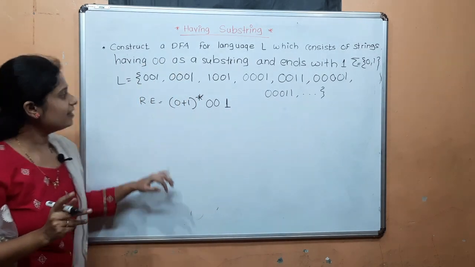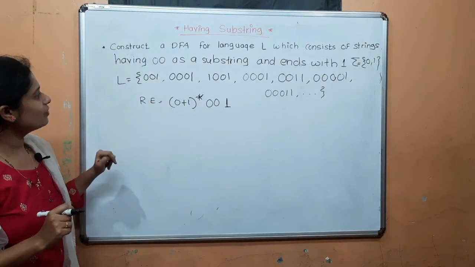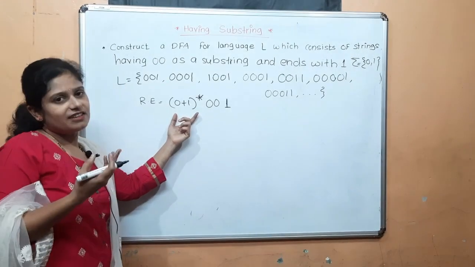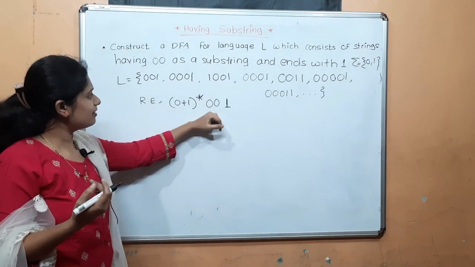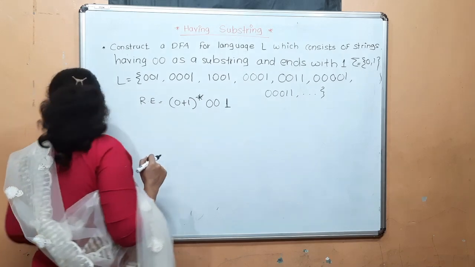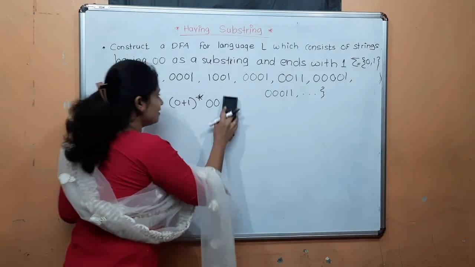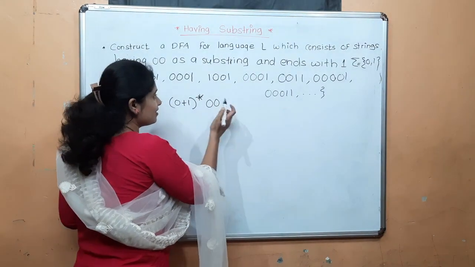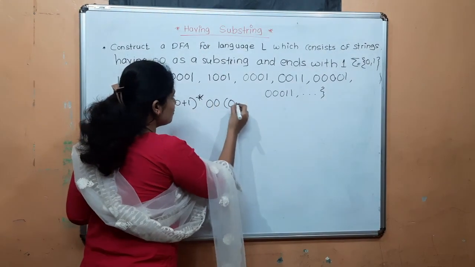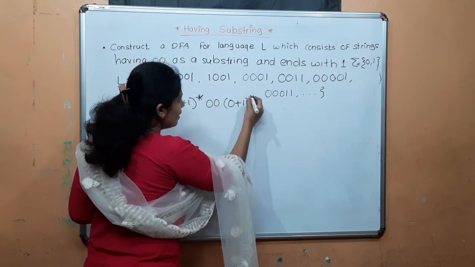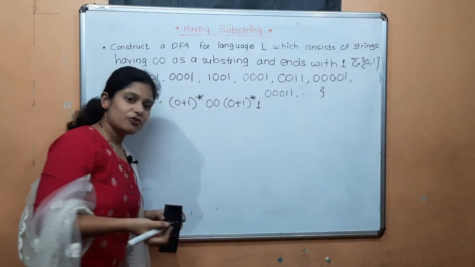So this is the regular expression of the given language. After having substring 00, any number of zeros can occur, any number of ones can occur, and then it ends with 1.